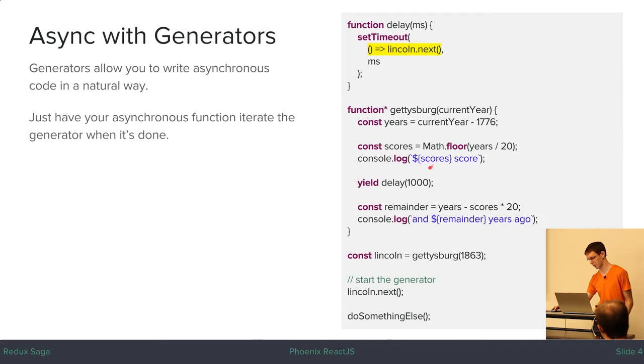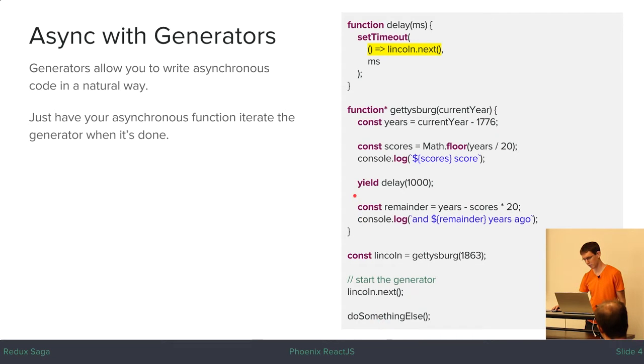Now we want Mr. Lincoln to say "Four", then pause for 1 second, and then say "and 7 years ago". So to do that, we just add this line in here. So then when we iterate the generator, it's going to run this part, "Four", then it will yield on this delay call. So this generator is now paused, but we've called this function before it paused. So we can do other things, and our application isn't blocked. It'll just run as normal.